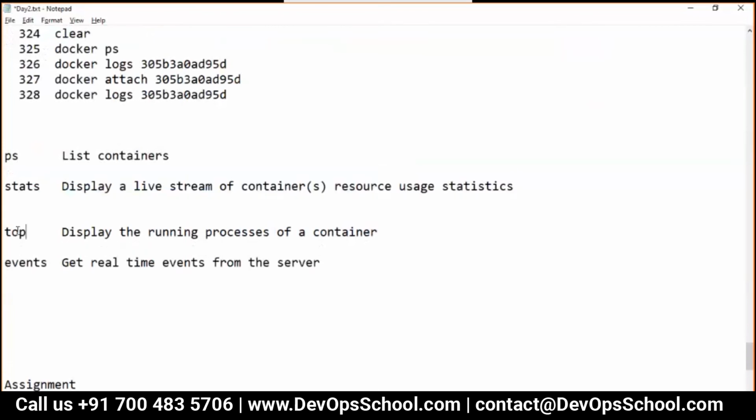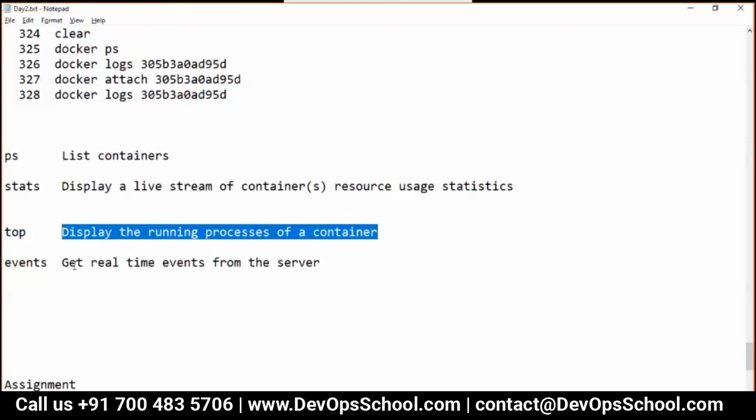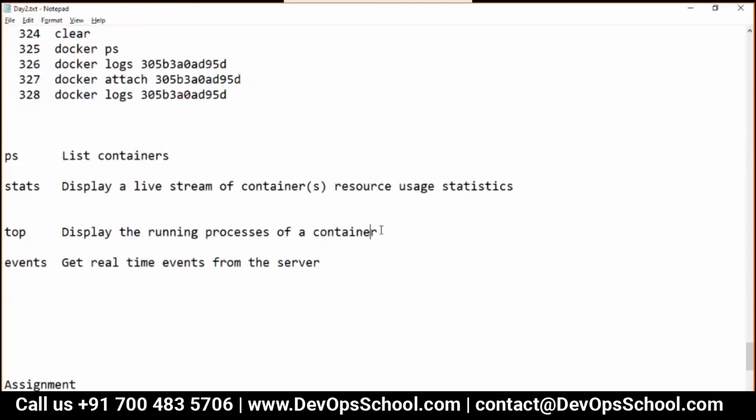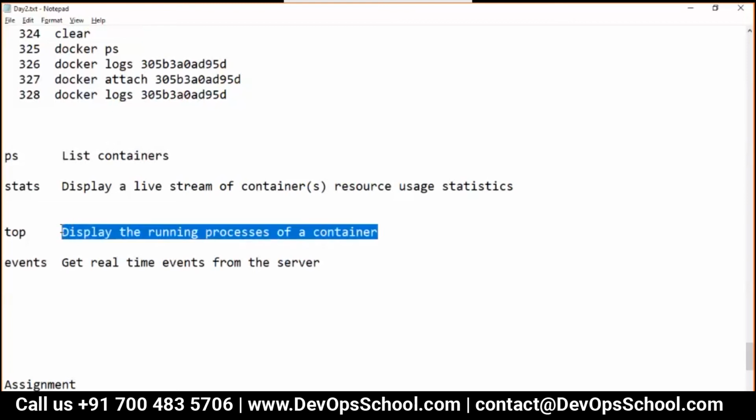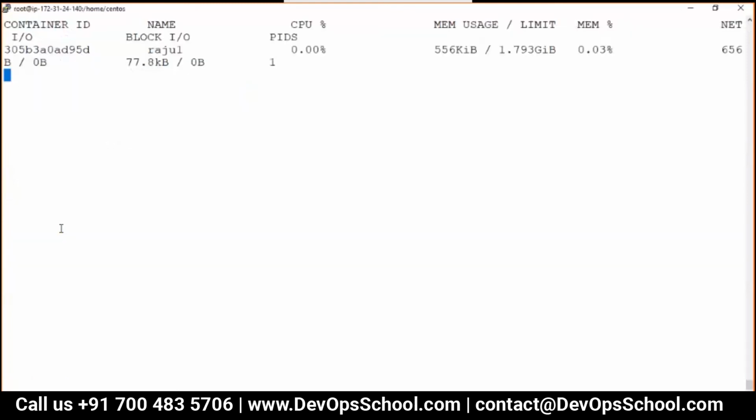Guys, the top command. It states the top command displays the running processes of the container. What does that mean? Let me ask you one thing.